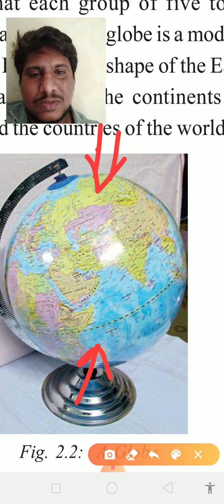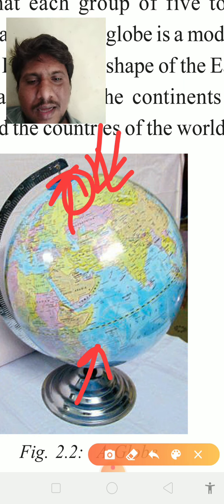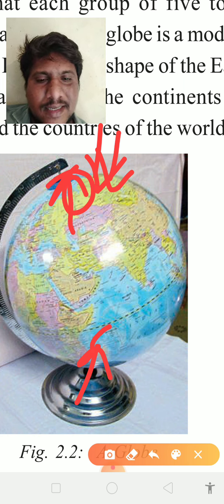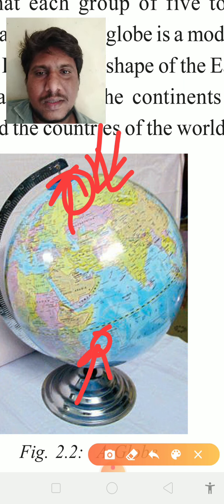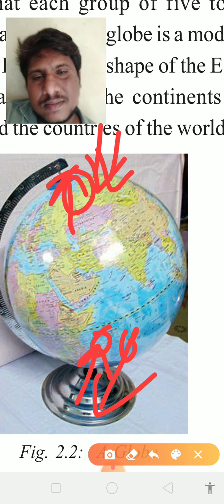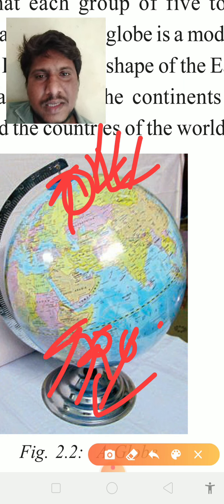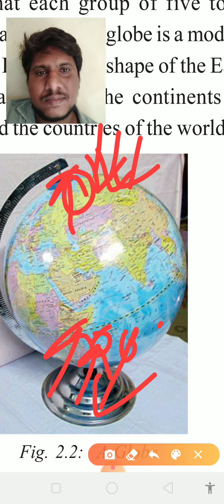The person who is standing here, whether he is going to fall down or not, I'm asking that. If I'm standing here, am I going to fall from the earth or not? Why? Because here is upside, here is downside. If I'm standing here, am I going to fall down or not? Answer, anyone?